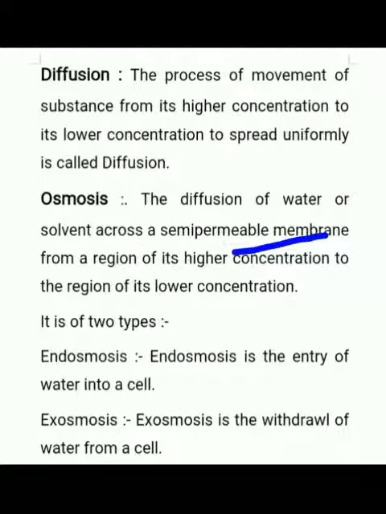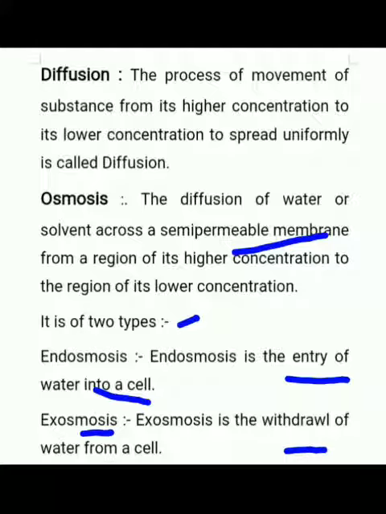Now osmosis is of two types: endosmosis and exosmosis. Endosmosis means the entry of water into the cell. Means if water enters into the cell, then it is known as endosmosis. And exosmosis is the withdrawal of water from a cell. Means if water comes out from the cell, then it is known as exosmosis.